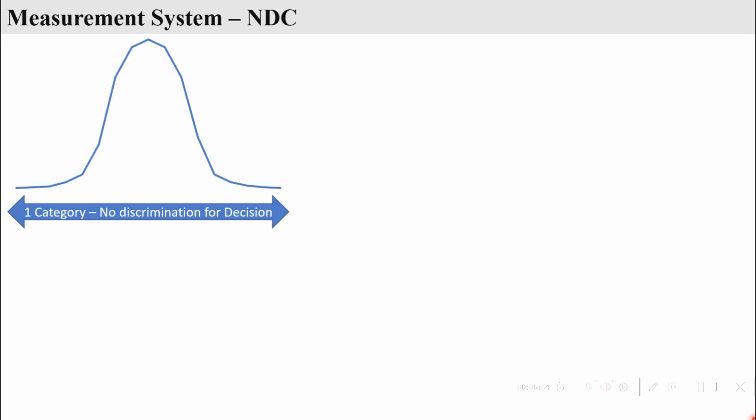Let's also understand a critical concept called NDC, number of distinct categories. NDC tells you how effectively our measurement system can detect variation in the process or part. Imagine we are measuring parts with actual values of 10.1, 10.2 and 10.3 mm. If we use a measuring scale with a least count of 1 mm, then all readings will be 10 mm. This means the system cannot distinguish between the parts. It fails to form meaningful categories. As a result, our decisions based on the data would be incorrect.